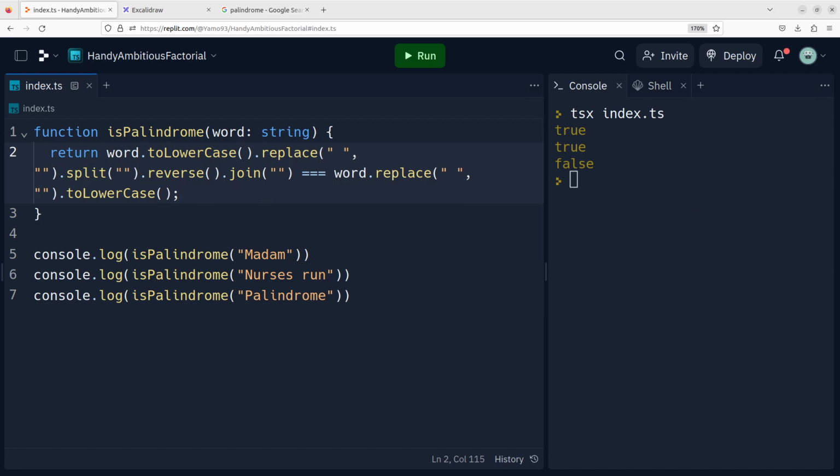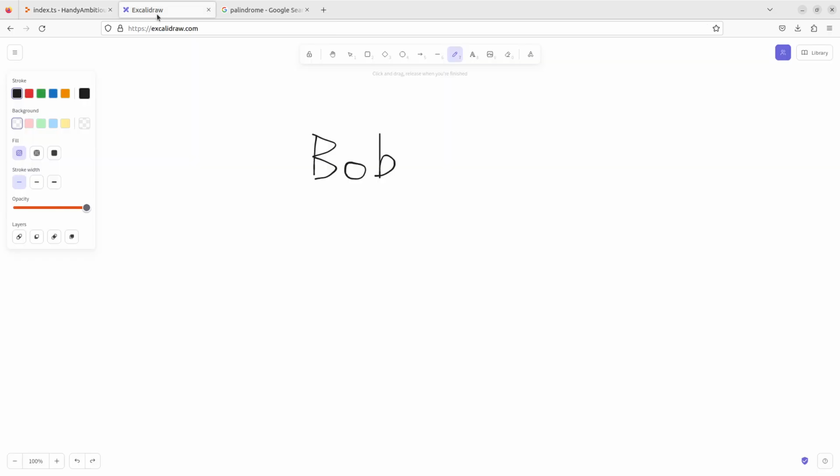What I want to show here is that we should maybe take a step away from the code and instead look at the problem from a logical perspective without involving code. So for this, I would like to look at just drawing some things. Okay, so right now I've typed Bob. Maybe I should remove this, and I'll say madame instead, since that's the word that we're having right now.